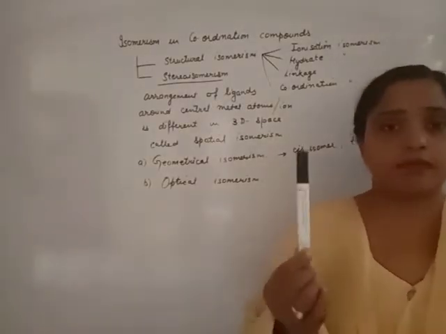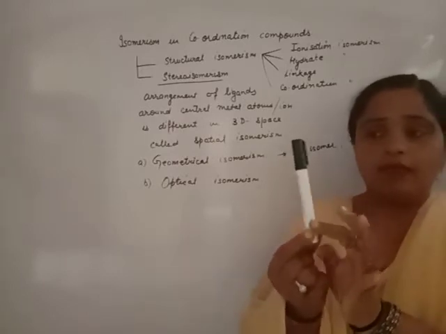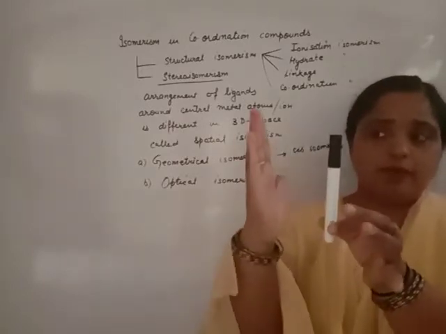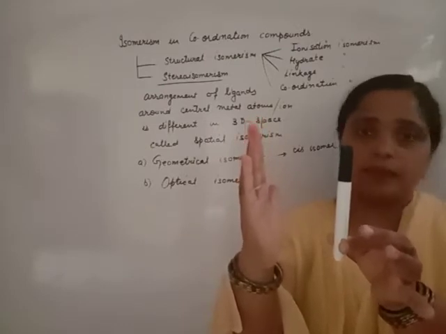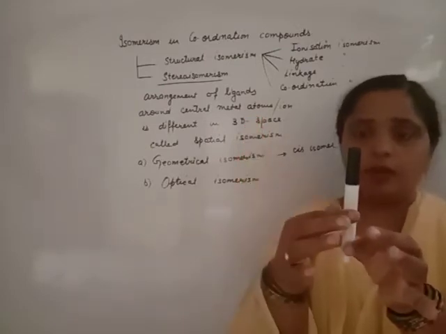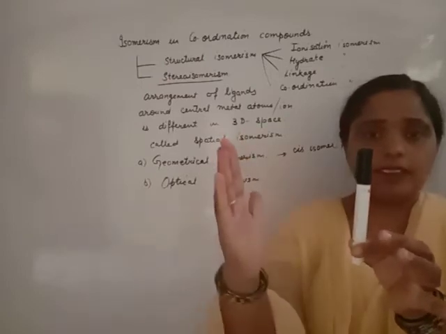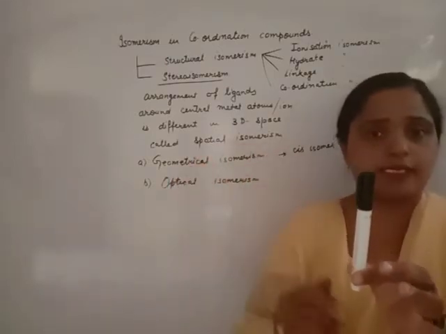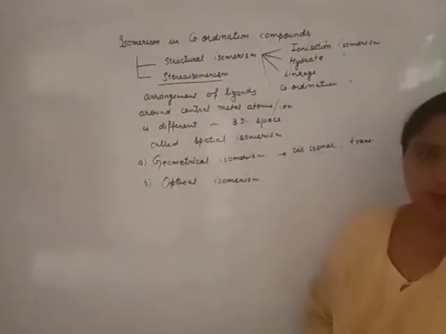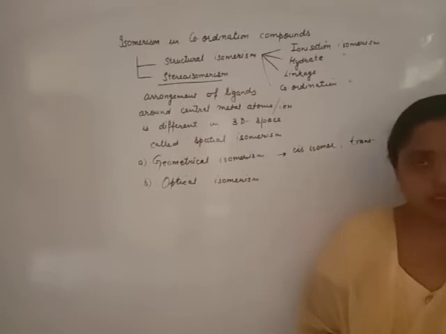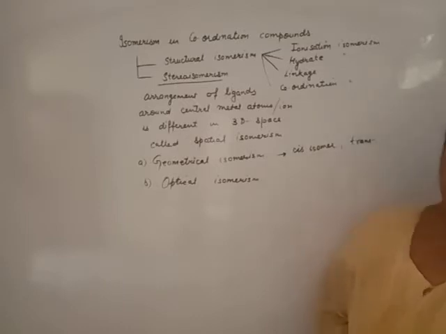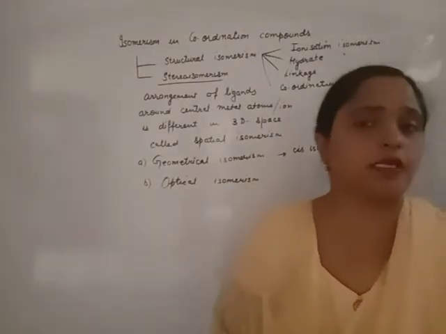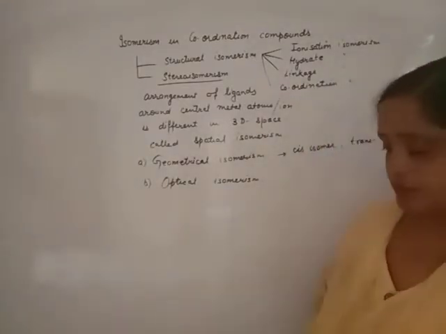Suppose this pen: if I place this pen in front of a mirror, the image remains the same, so it is optically inactive. Now if the image is opposite, just like this tip on the right side but in the image it is on the left side, it is optically active because it gives you its mirror image. If a mirror image of the compound is formed, that is known as optically active. If the mirror image is exactly the same as the original compound, it is optically inactive.